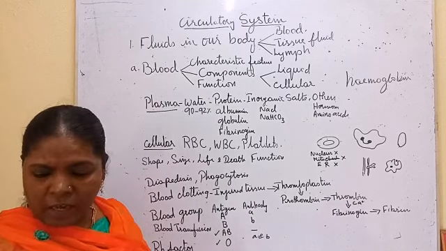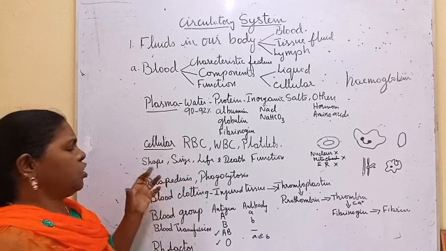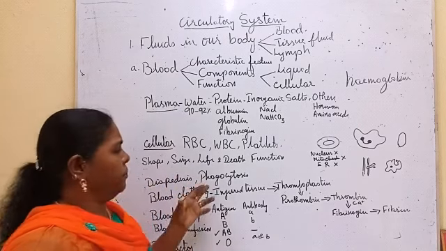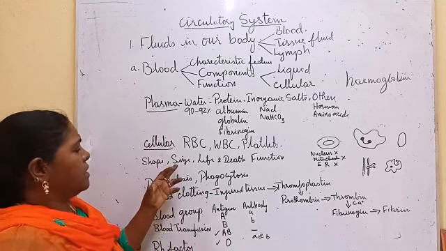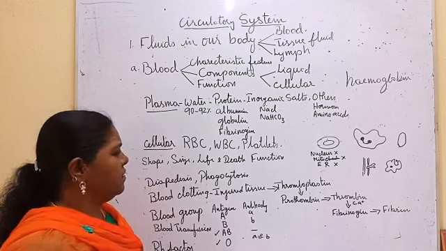Okay, and next comes the WBC. WBC has an amoeboid shape. The size is larger than RBC. It has a nucleus.